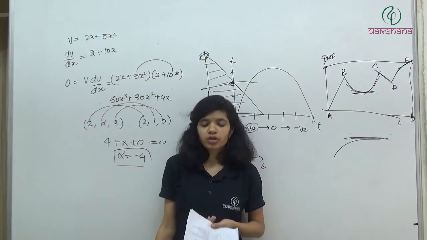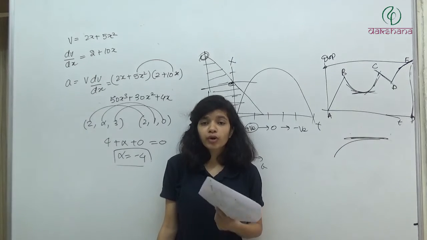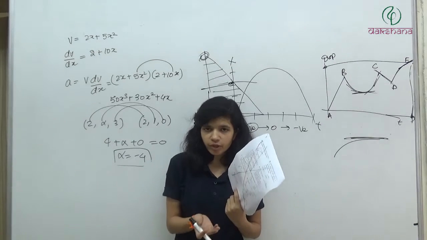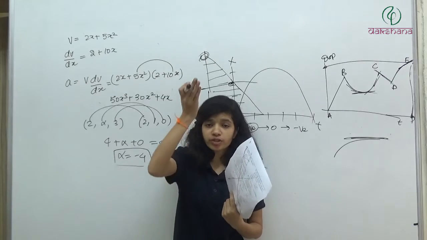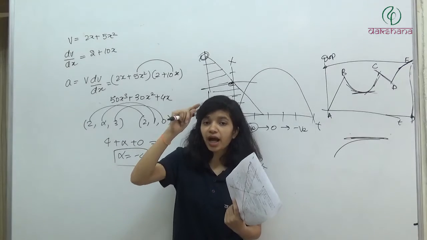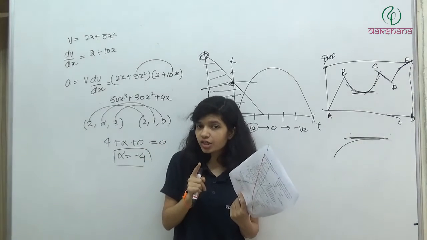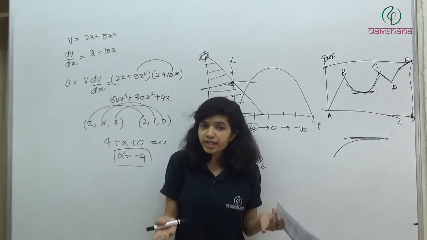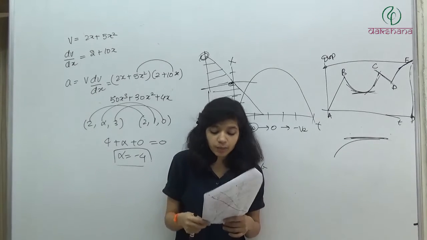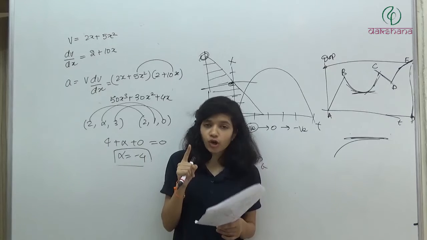Zero velocity and non-zero acceleration. Yes. When you throw an object in upward direction, what happens? You will throw with some velocity. It will go up to some height and it comes back. But at the highest point, its velocity is zero. But does it have zero acceleration? No, g is always 10 meter per second square. उस पे हमेशा g लग रहा है, which is 10 meter per second square. So at that instant it has a zero velocity and non-zero acceleration.